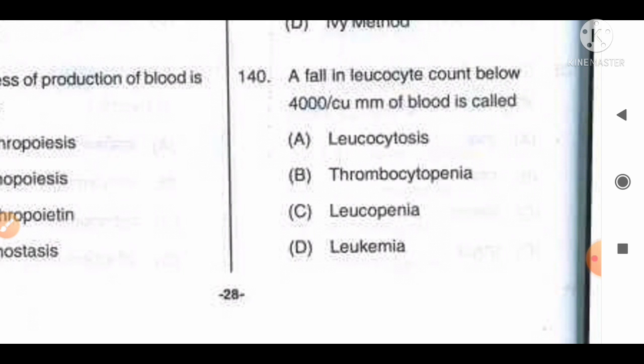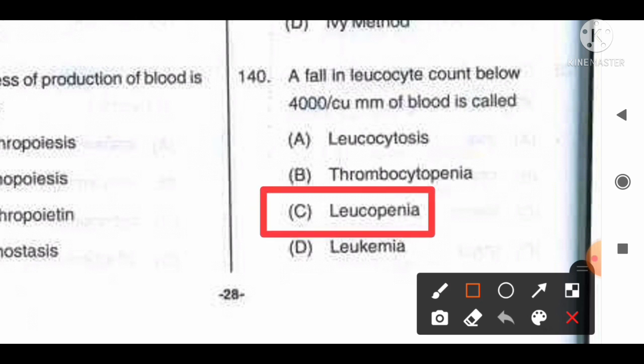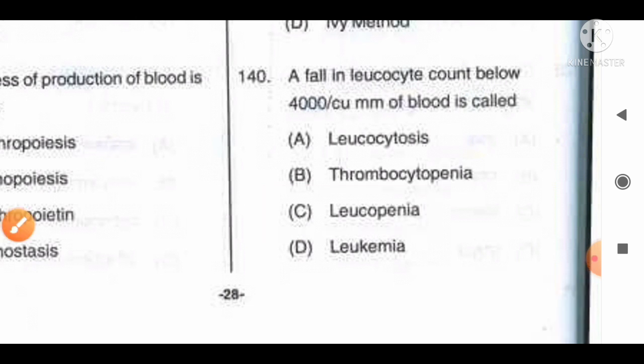So it is option C. Leukopenia is the condition where WBCs decrease below 4,000 cells per cubic millimeter. So option C is the correct answer for this question. Move to the next question, number 141.